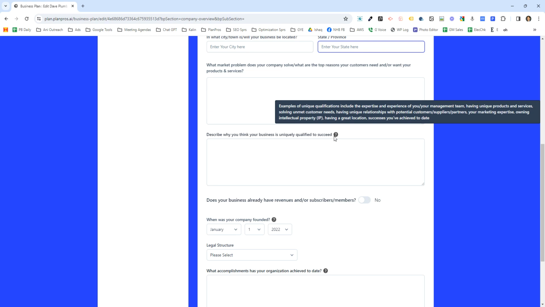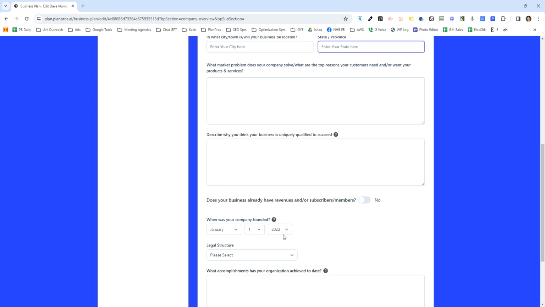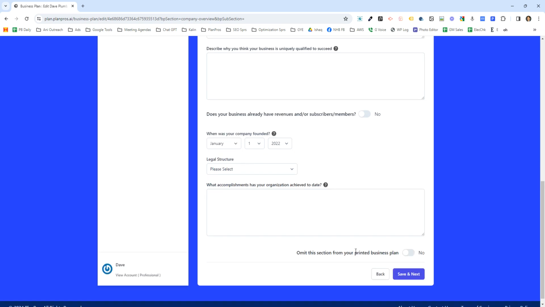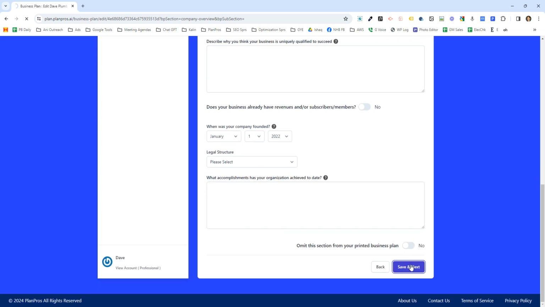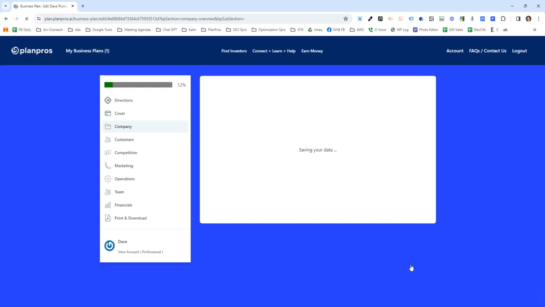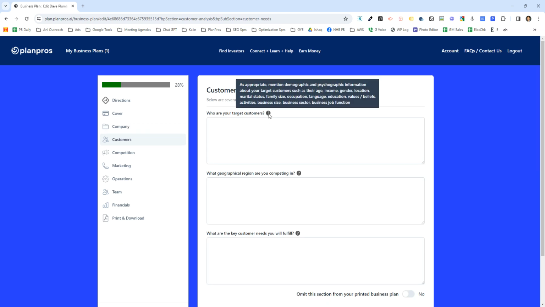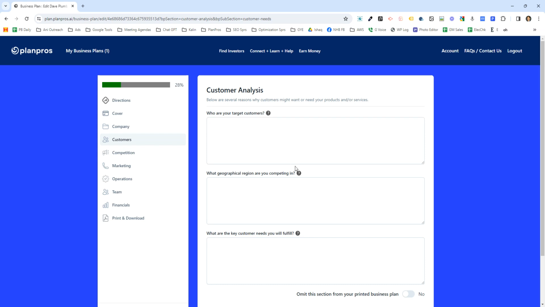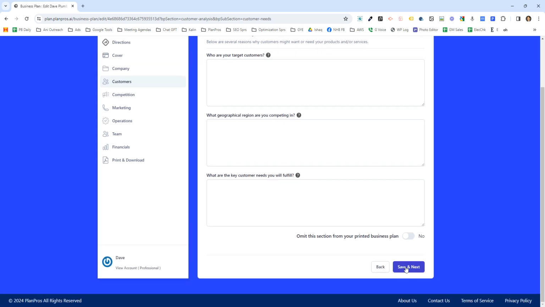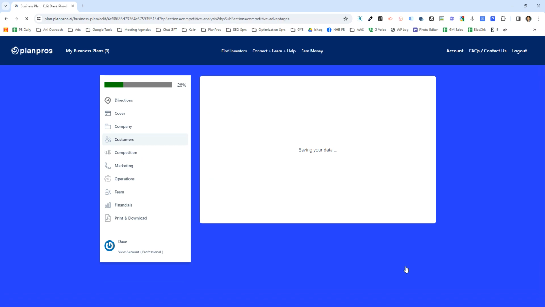Any question that seems possibly confusing, there are question marks to help you answer them, and you simply click Save and Next. So you're going through each core section of your business plan: your customers, your competition, who are your target customers. Here's a question mark with some tool tips, geographic region, and you're just simply going to Save and Next for each of the sections of your business plan.